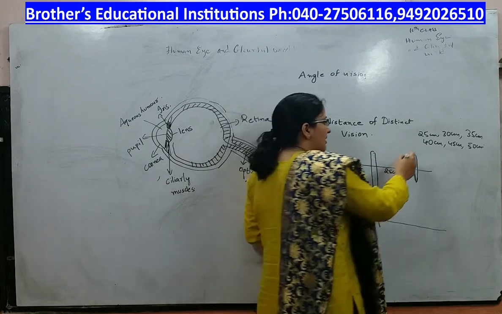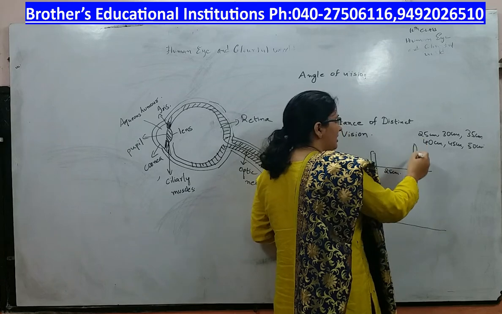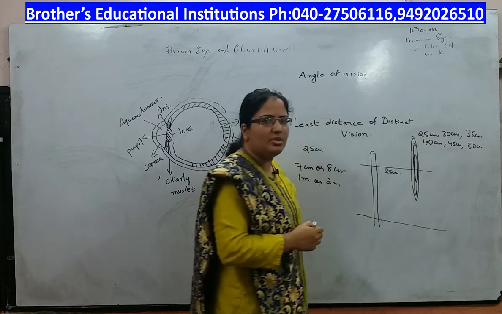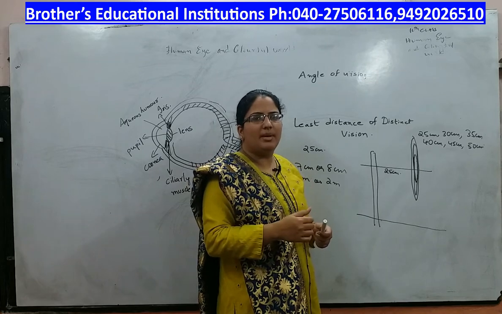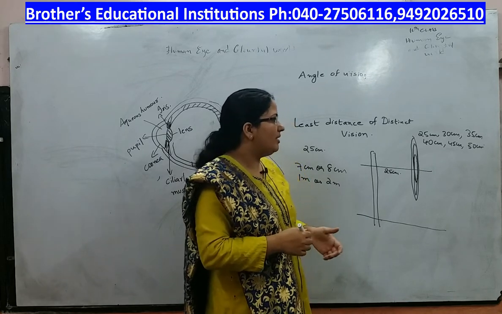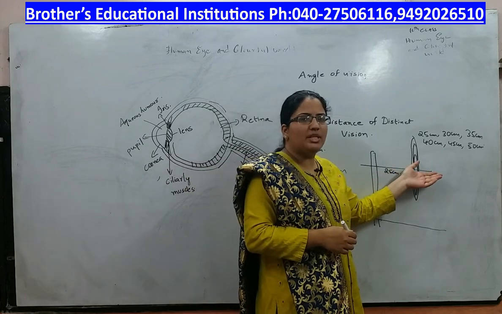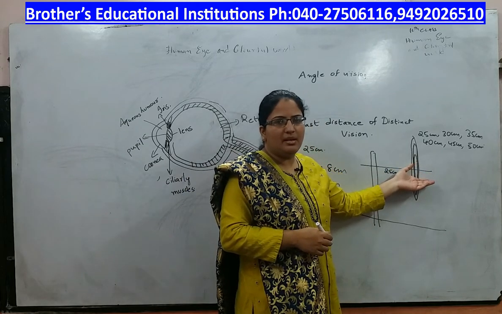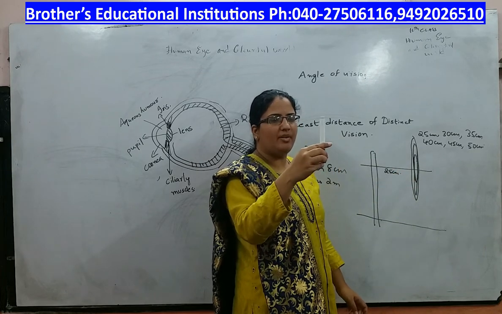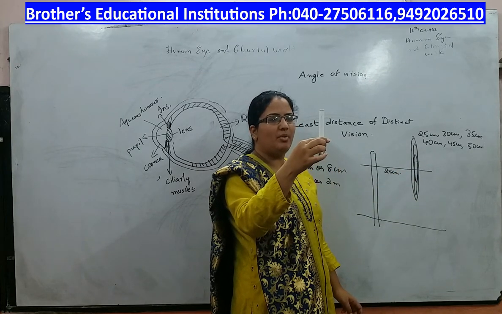Next time make it 30 centimeters. Next time make it 35 centimeters. See that you are able to see the top and bottom at the same time. Try to see the top and bottom at the same time. Now my question is, will you be able to see top and bottom at the same time? For example, if I keep this marker at a distance of 25 from me, I am able to see the top and bottom simultaneously.